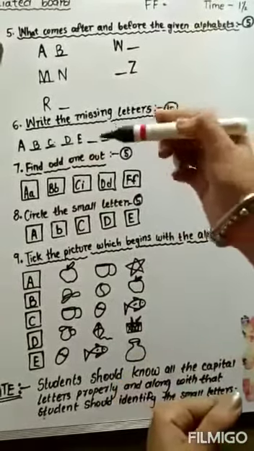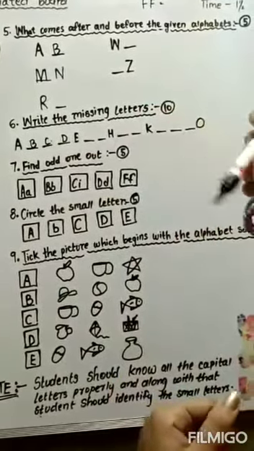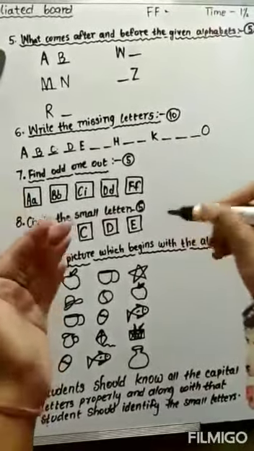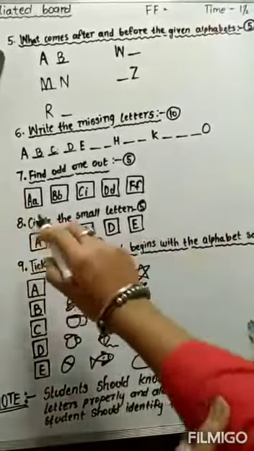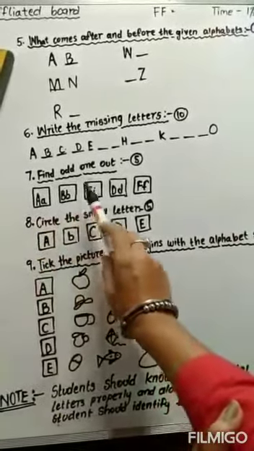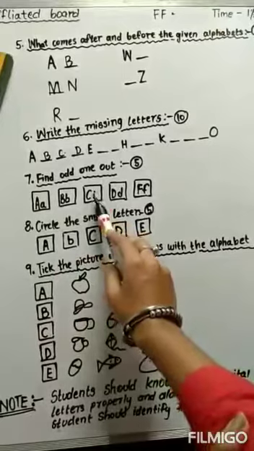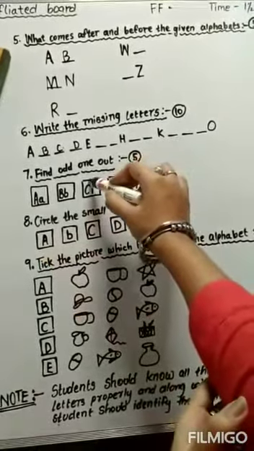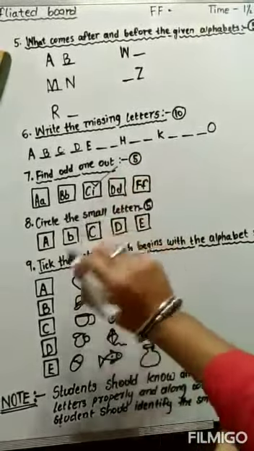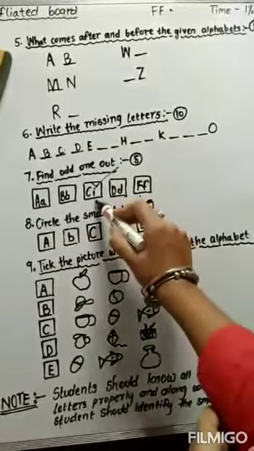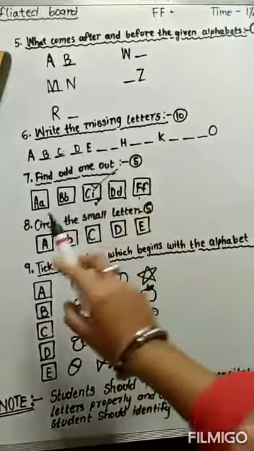Next one is find odd one out. Now you need to make the concept clear that what it is actually. Like in one box, capital A, capital B, small b, capital C, but small c is not here. So they need to pick odd one out. Capital D and small d, capital F and small f, but this one is different.